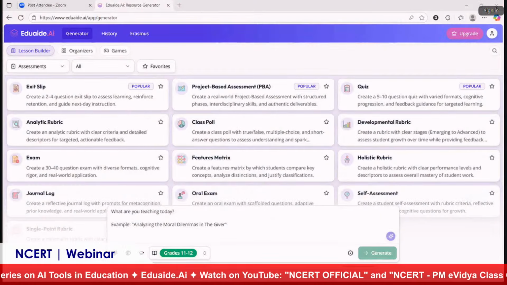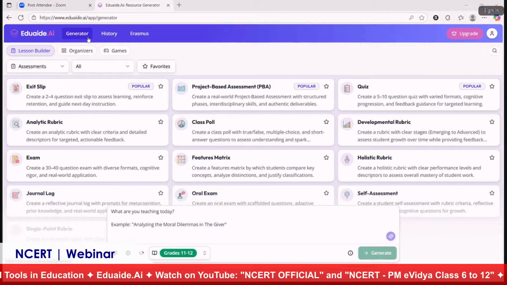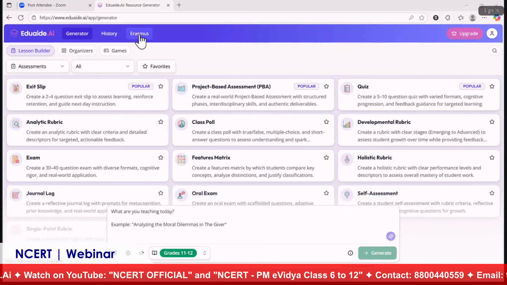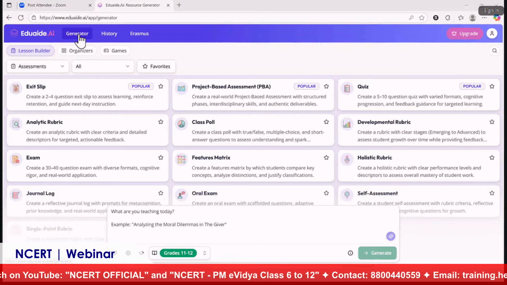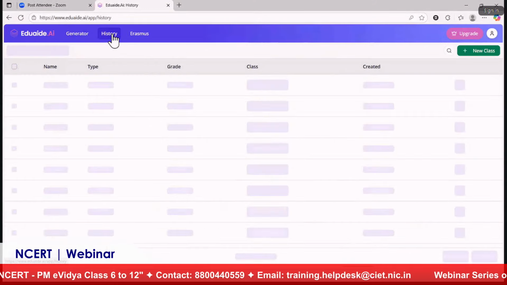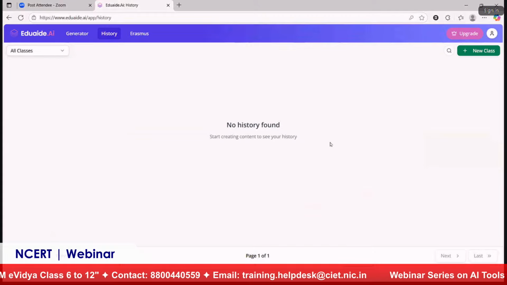So this is the interface that we will be seeing. You can see these are the three features on the top left corner: generator, history, and Erasmus. Generator is the main feature of this platform. As the word itself says, it helps us to generate and create resources. Next is history. You can see history is empty here because there are no resources. Once you start creating resources, whatever resources we create will be displayed here.